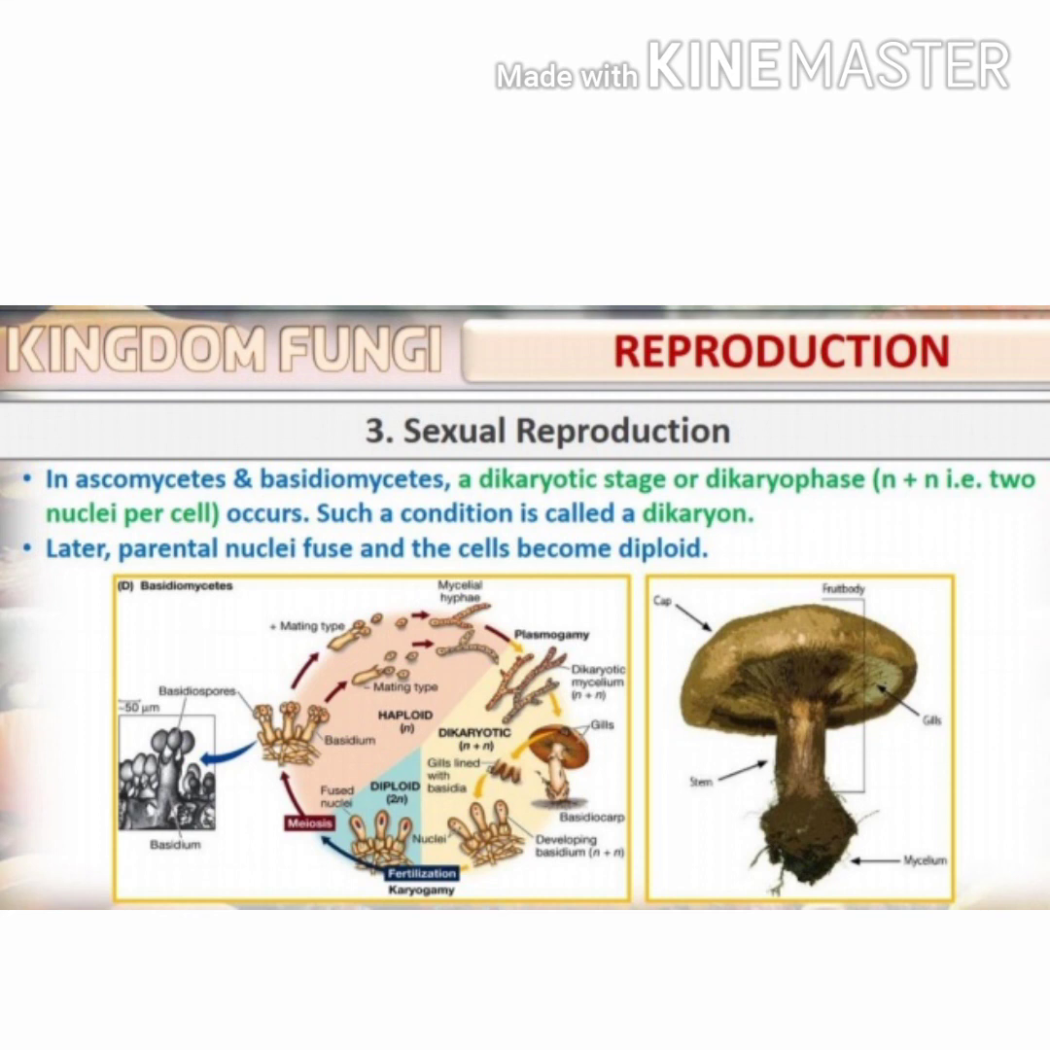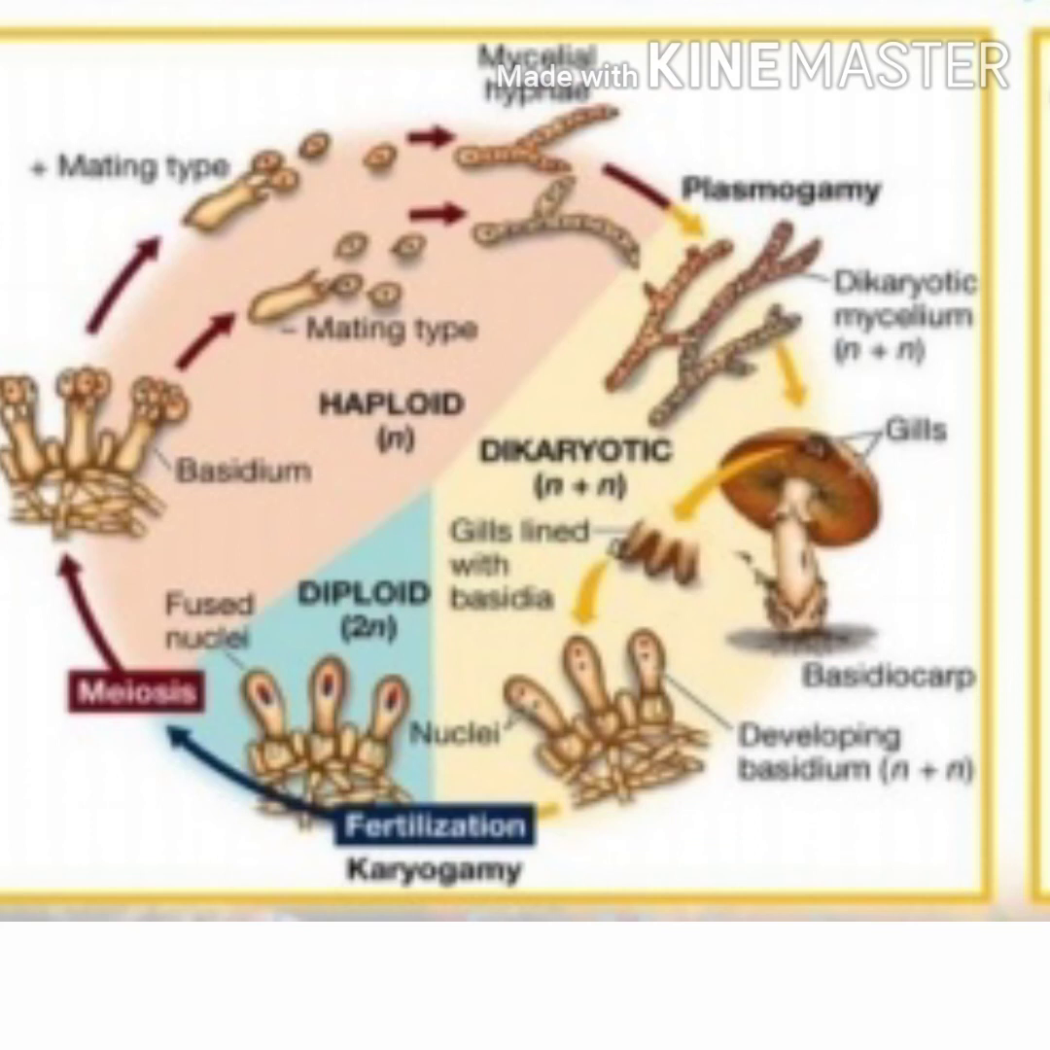How does it happen? I have already mentioned that during sexual reproduction, two haploid hyphae will come close together and fuse. Instead of the nuclei fusing within a cell, the two nuclei will exist in that condition. This stage is called dikaryotic. So in that stage, within a cell we can see two nuclei.